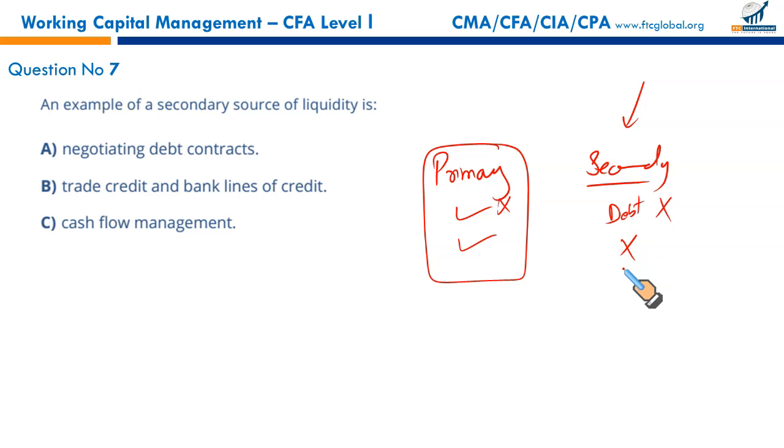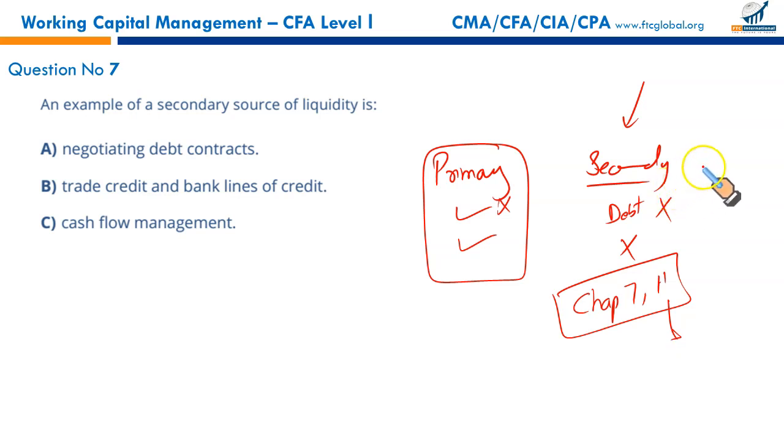And you are in so much trouble that you file for bankruptcy under the US law. There are two laws, Chapter 7 and Chapter 11. That is reorganization and bankruptcy. They were first studied in CMA Part 2 Corporate Finance. They have been removed. Liquidation, that is bankruptcy, and reorganization. So a business is in trouble. Business can file for protection under Chapter 7, under Chapter 11. These are the two corporate laws under which the companies are liquidated.